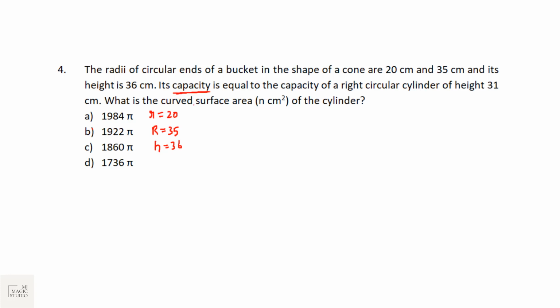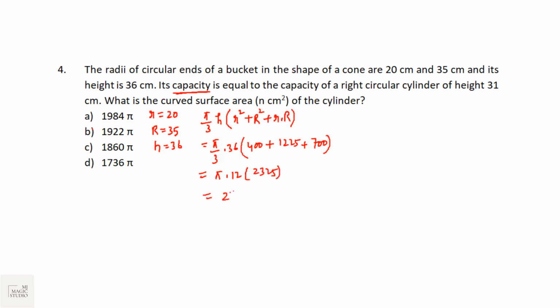Okay, capacity means volume. Volume of a frustum is given by pi by 3 h into small r square plus capital R square plus small r into capital R. Let us first calculate this. This is pi by 3 into 36. r square, 20 square is 400, capital R square, 35 square would be 1225, and r into R, 35 into 20 is 700. So this is pi into 12 into 2325, and the calculator value would be 27,900 pi. That is the volume of the bucket.